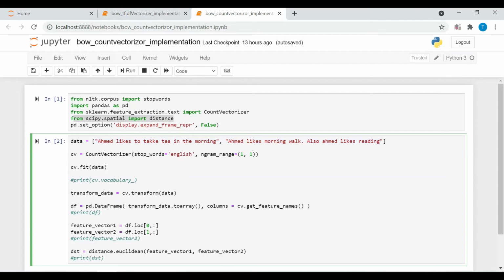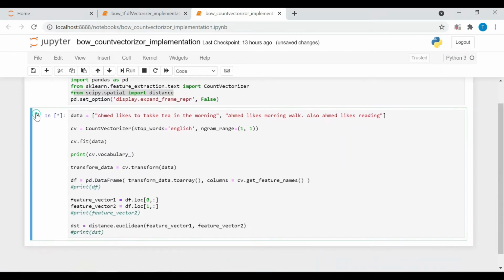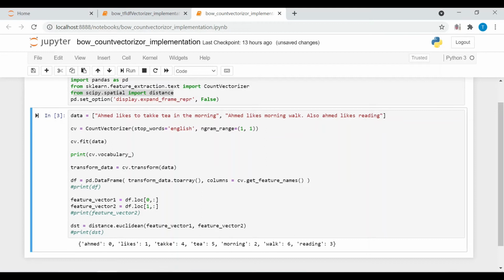So if I print the vocabulary, you can see it contains all the unique words from the text documents, and the unique words are Ahmed, likes, take, tea, morning, walk and reading. These 7 words are the unique words from these two documents. Then I am calling the transform function. Basically, the transform function will create feature vectors for the text documents.